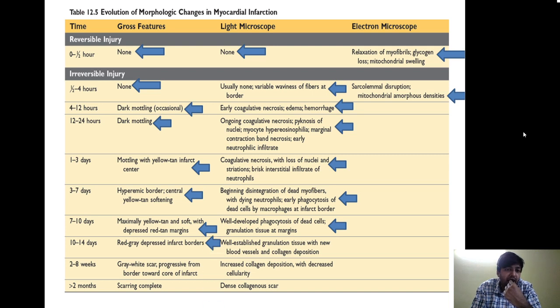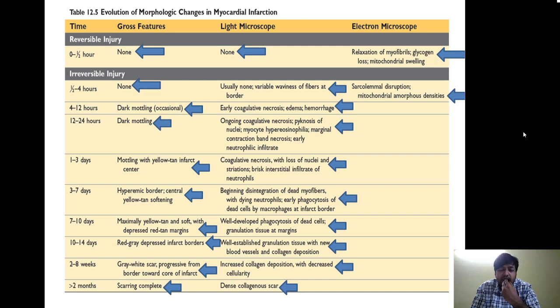By 10 to 14 days, the infarct borders are reddish gray and depressed, whereas you have well established granulation tissue with formation of new blood vessels and collagen deposition. Around 2 to 8 weeks you will see grossly a grayish white scar, progressing from the border towards the core of the infarct, because scar formation is taking place, with excessive collagen deposition and decreased cellularity. After more than 2 months the scarring is complete and light microscopy will just reveal dense collagenous scar.